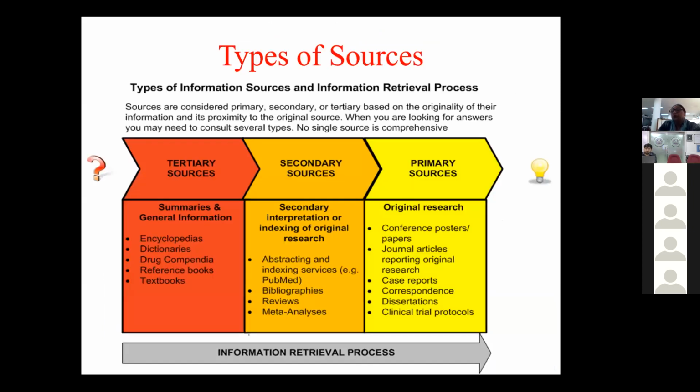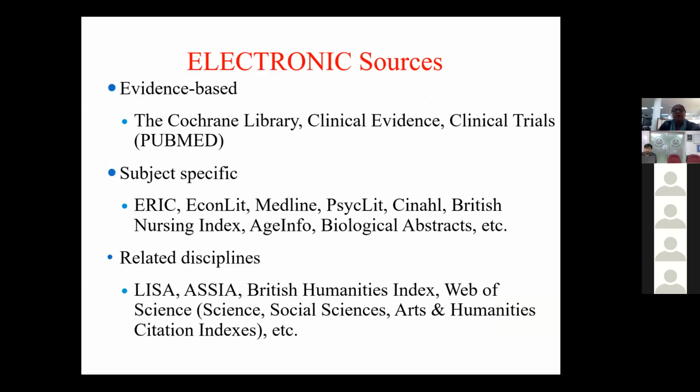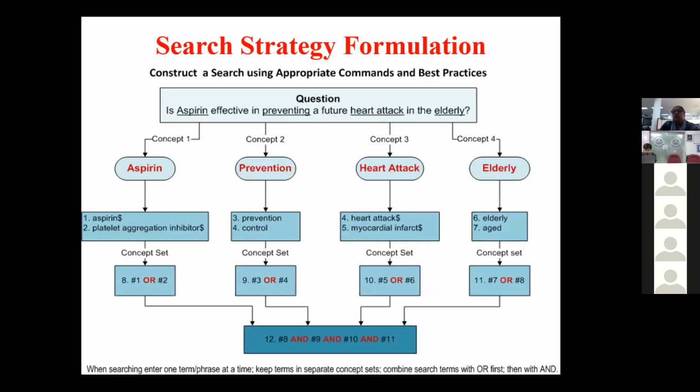You have to decide what terms you need to make use of. Your primary sources are various electronic sources: evidence-based resources, the Cochrane Library, Clinical Evidence, and clinical trials on PubMed. We have subject-specific databases, and related disciplines which can be made use of. Another simple example of search strategy formulation is how you construct a search and make use of commands and truncation marks, like the dollar sign, the star sign, or hashtags. Every database has its own different truncation marks.